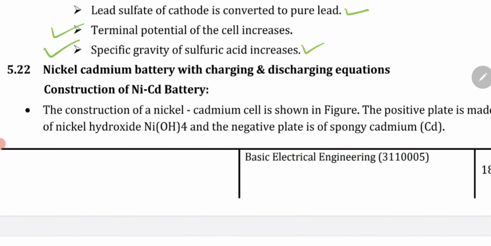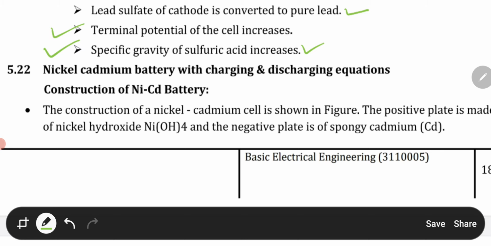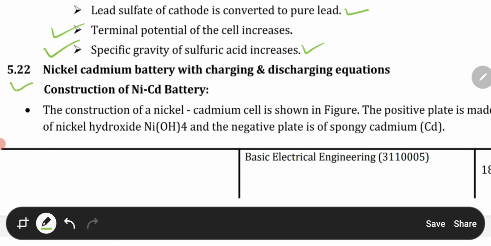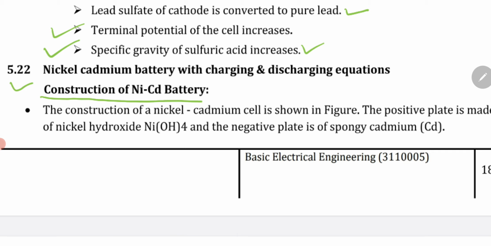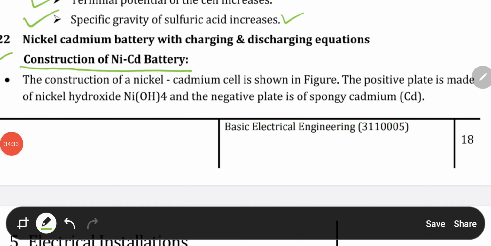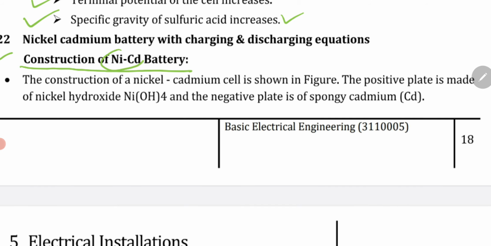Okay, so similarly we will see over here the nickel cadmium battery with charging and discharging equations and construction of nickel cadmium battery. So first of all, the construction of NiCd, that stands for the nickel cadmium battery.